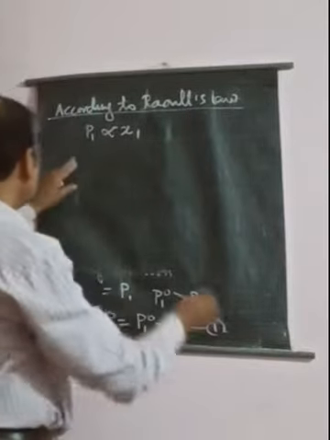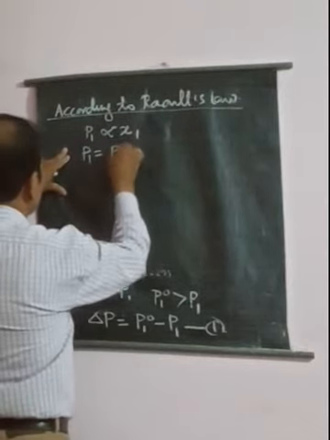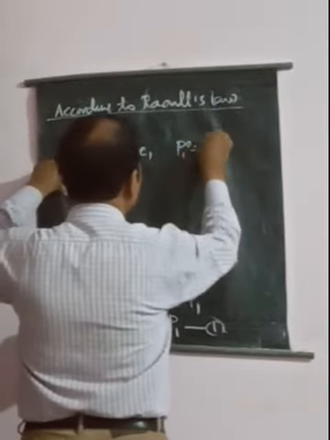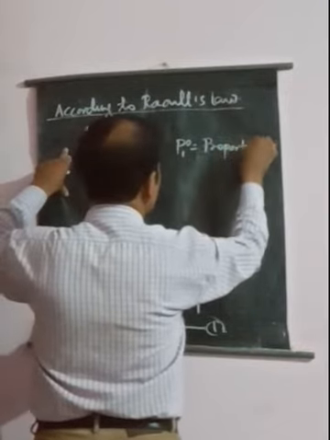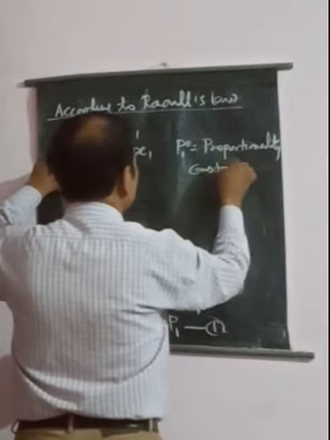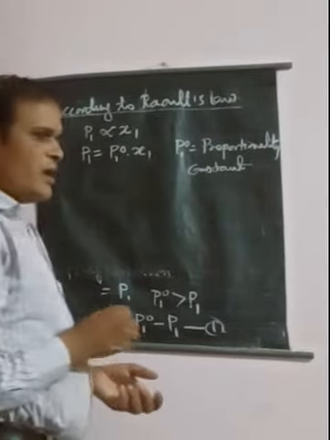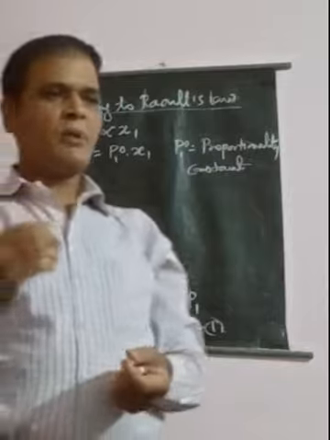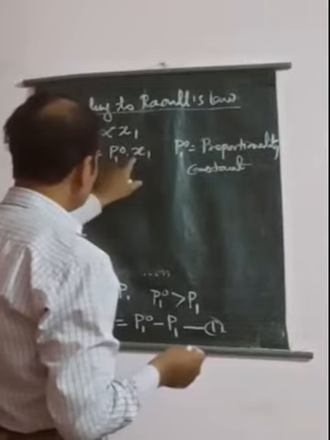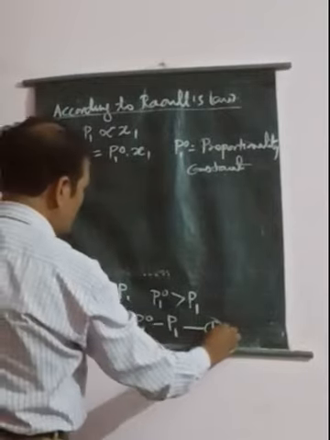Now P1 will be equal to P1 naught into X1, where P1 naught is known as the proportionality constant. Now we will see the other property. We can put the value of P1 in equation number 1.